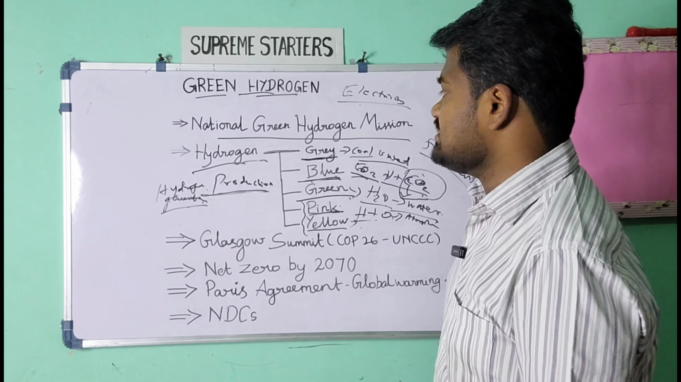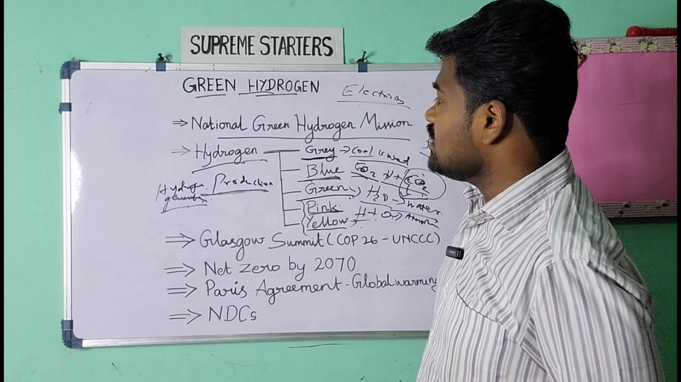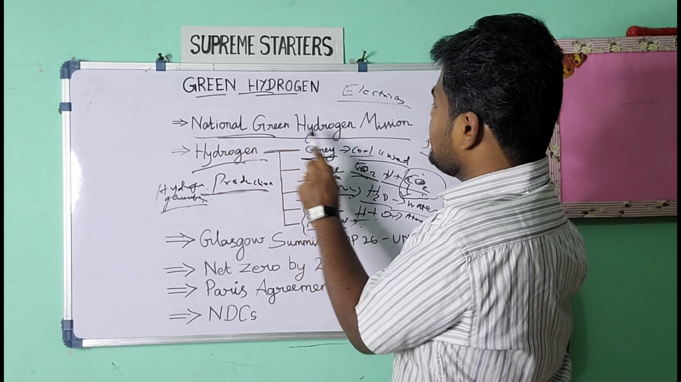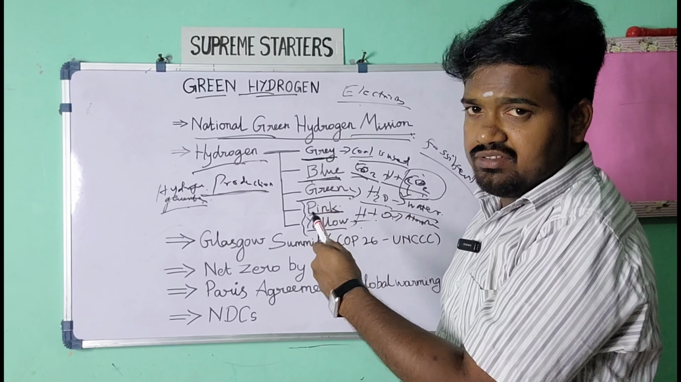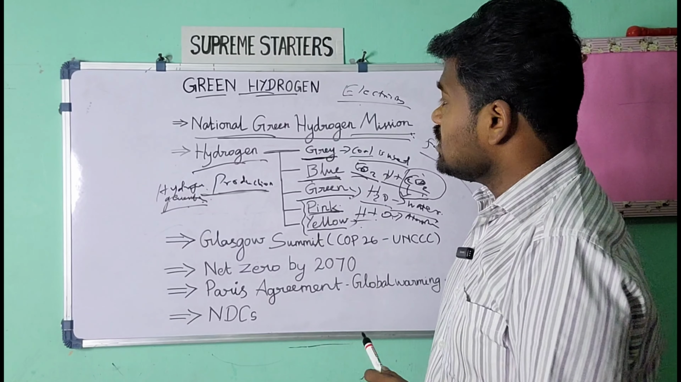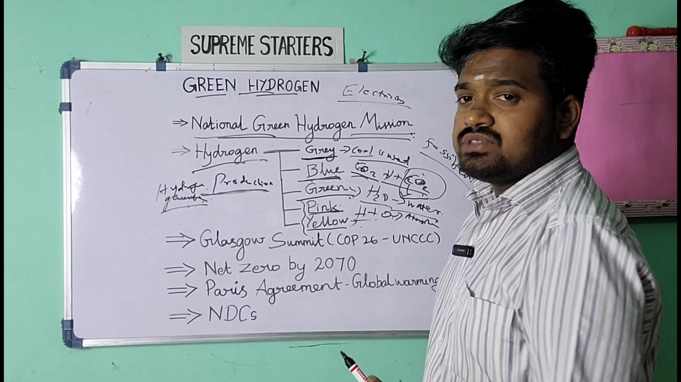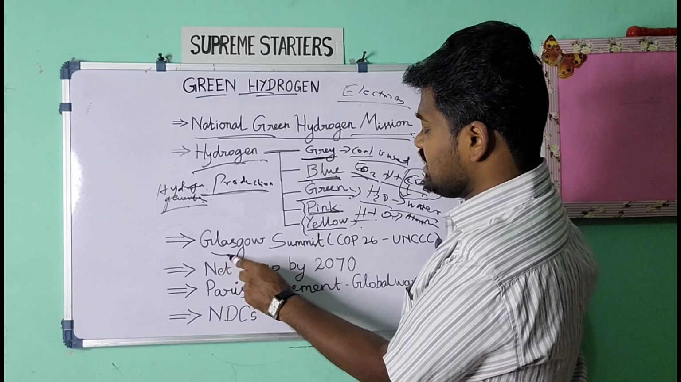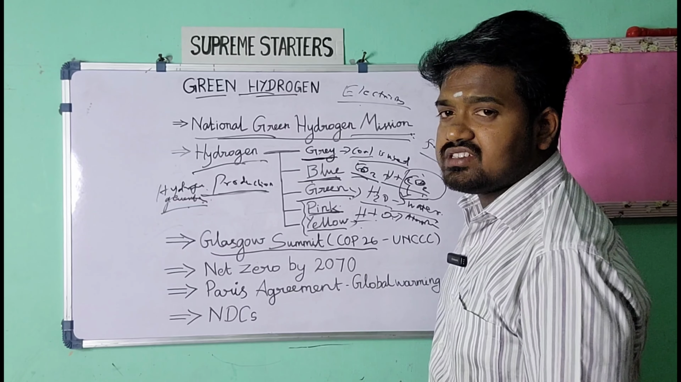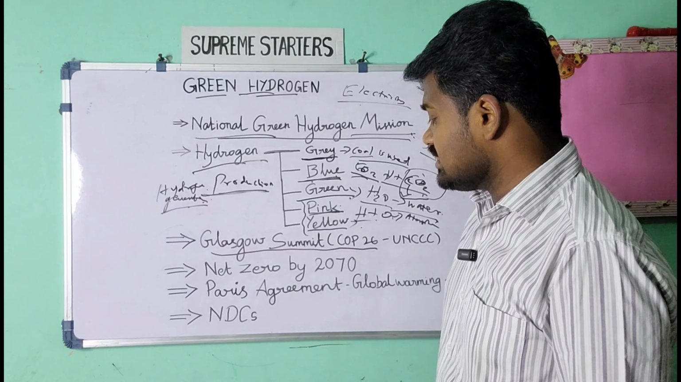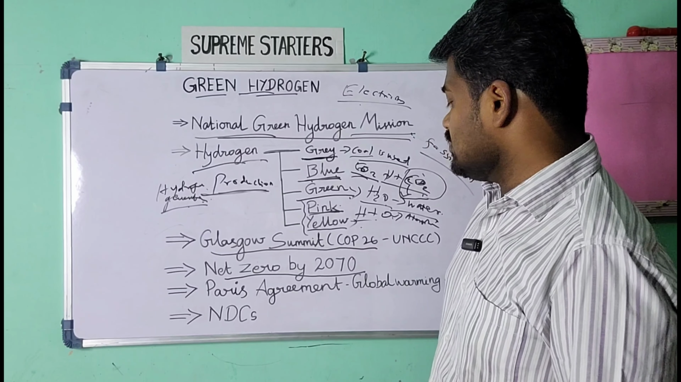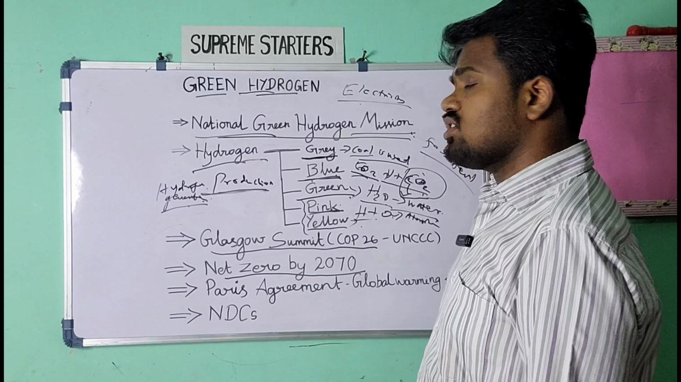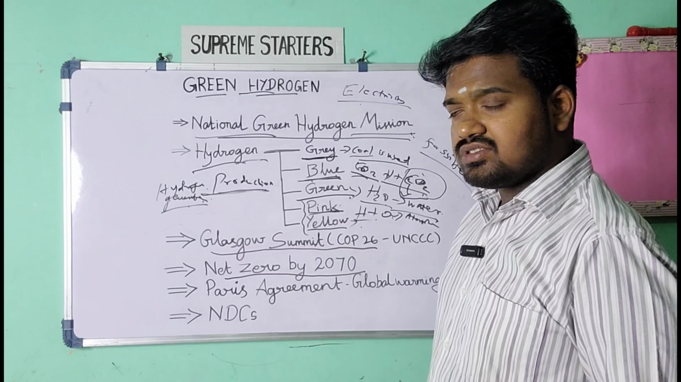And why does India need this? Because of this purpose, our government has launched the National Green Hydrogen Mission, and Cabinet approval has also been given for it. Why is this mission very important for India? Because we pledged at the Glasgow Summit, COP26, the Conference of Parties, that we will reach net zero by 2070. The Glasgow Summit is the United Nations Framework Convention on Climate Change conference.